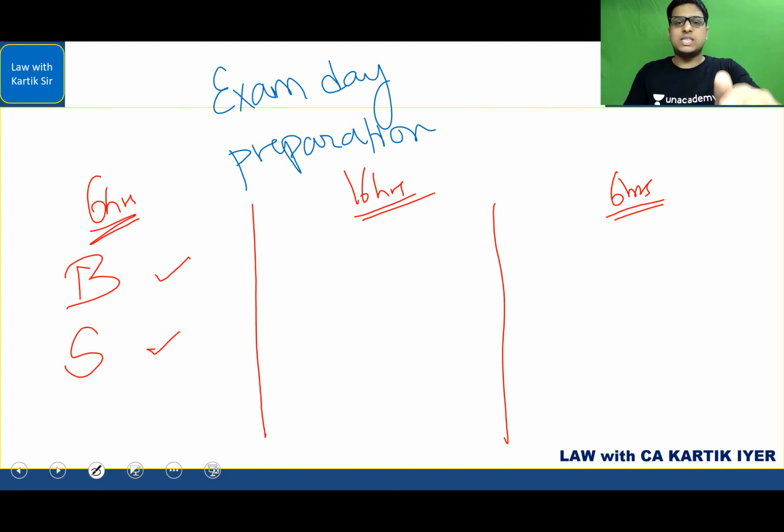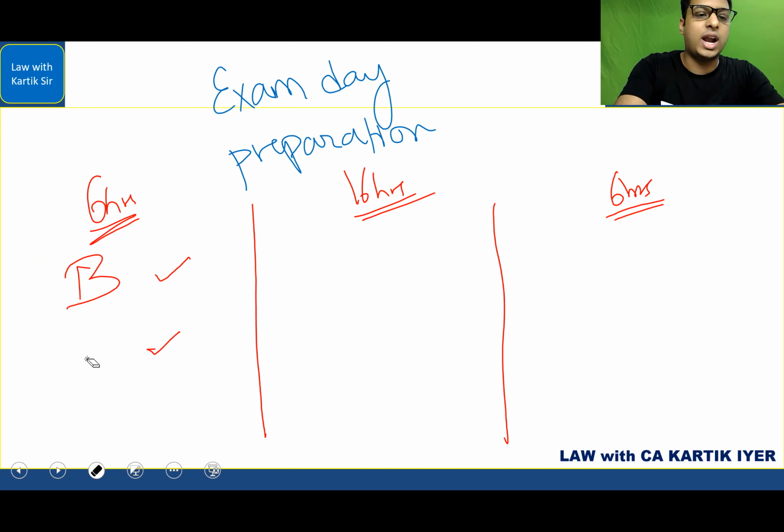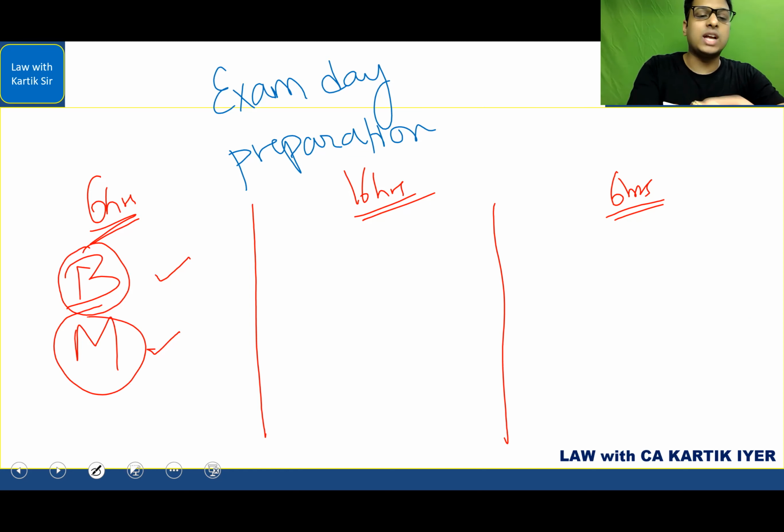The next day when you come, now these 2 chapters, you can pick up any of your choice. Okay, if you want to go ahead, you can take, in place of a small chapter, also a medium chapter. Go ahead with it. But if you're taking a big and a medium chapter, ensure that both are your favorite chapters. Both are something that you will remember very, very well because you know this at the back of your hand. So ensure that the big and the medium chapters you know very, very well. Take that up first, something that is confidence giving to you.